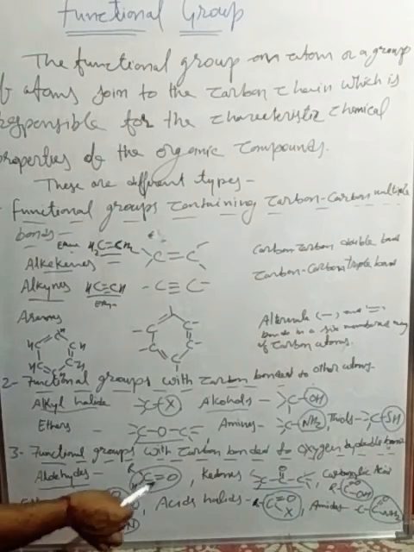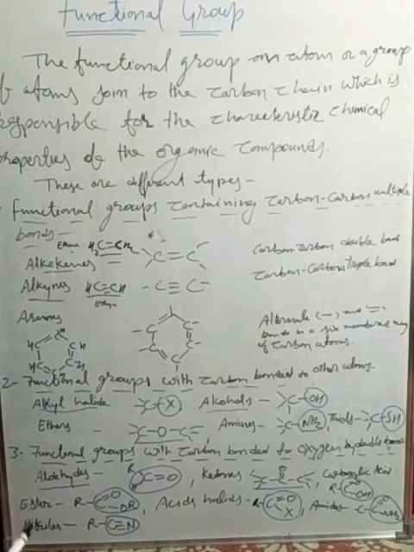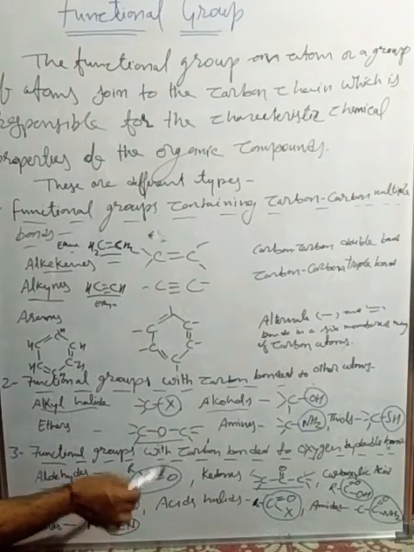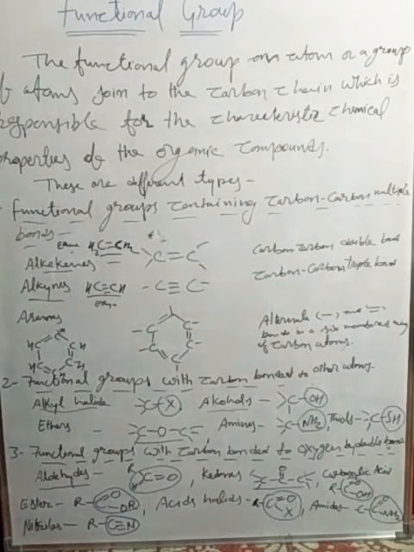Aldehyde has a CHO group, so C double bond O, meaning the carbon is bonded with the oxygen with the help of a double bond. Next one is ketone, C double bond O. It means that the ketone group is always in between two carbon atoms.